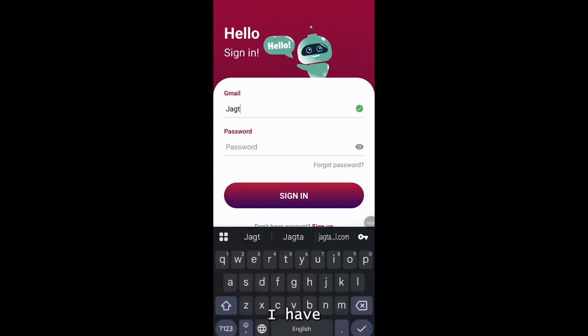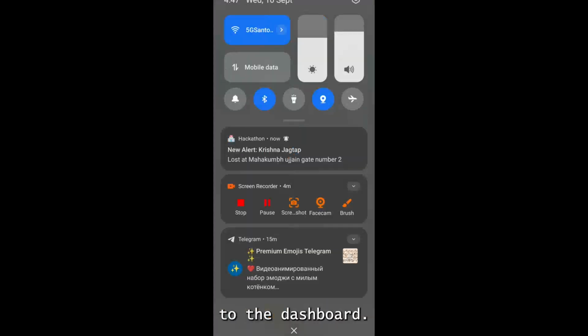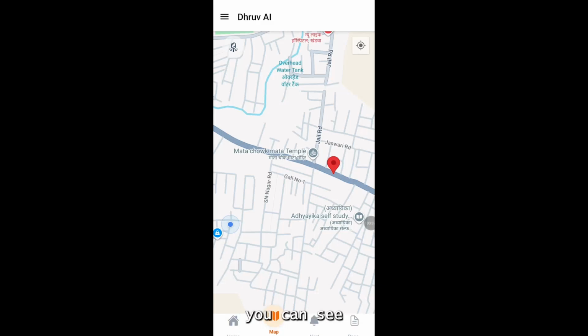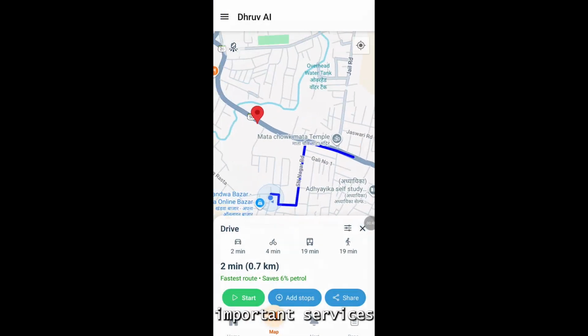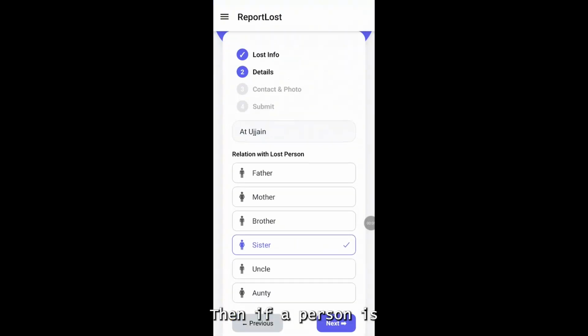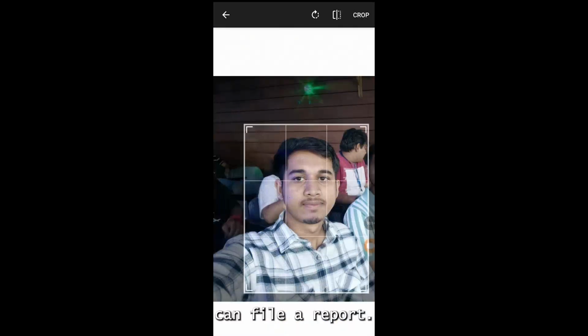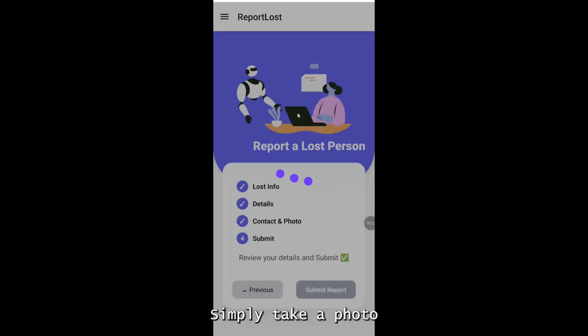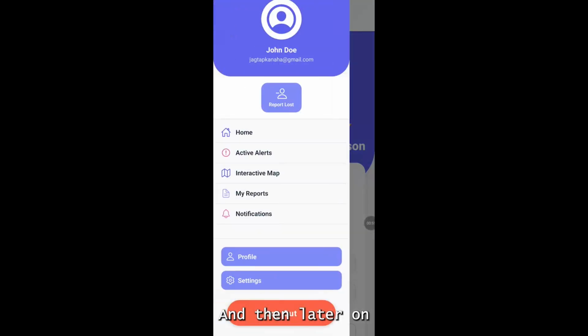Let's see how our app works. Simply log into the app, then it will take you to the dashboard. Here on the map, you can see important services like help desk, hospitals, and toilets. Then, if a person is lost, you can file a report. Simply take a photo, fill in all the details, and submit the form.